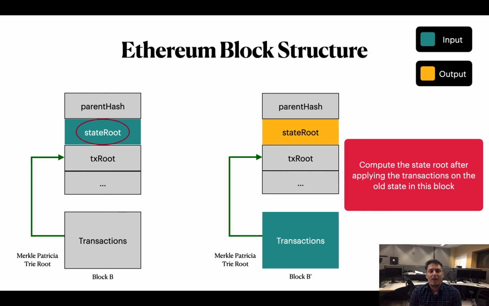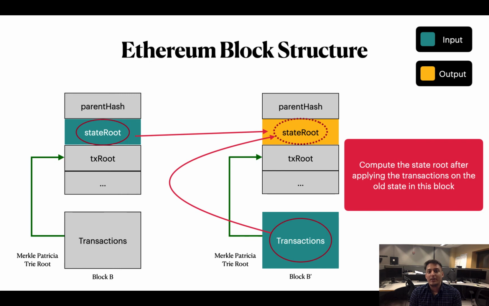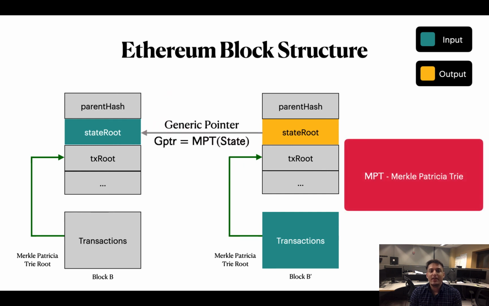Start with the state after applying all the transactions in block B. The Merkle-Patricia trie of this state is present in block B, which is marked in red circle. The new state for block B dash is produced by applying the transactions of the new block B dash on the state present in the parent block B. This creates an indirect second kind of link between two blocks B and B dash. We call this the generic link or the state link.